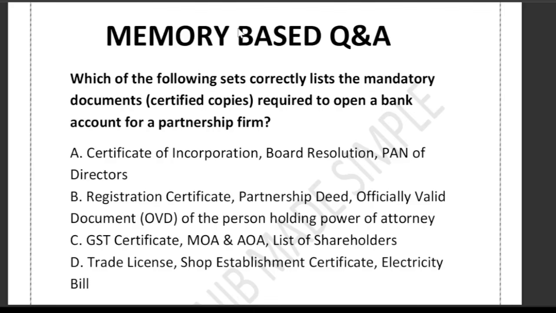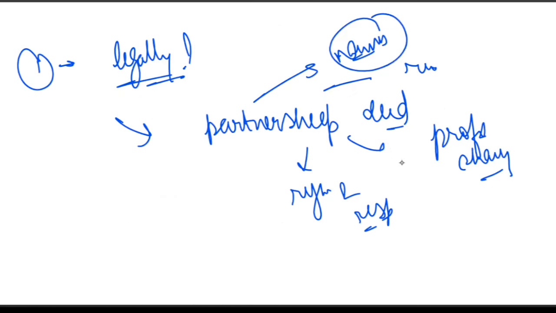Let me explain. Whenever a partnership firm wants to open a bank account, the bank must verify three things. The partnership deed consists of how the business will run, the profit sharing ratio, and the rights and responsibilities. So the first thing is the partnership deed, which shows the partnership firm is legally formed.